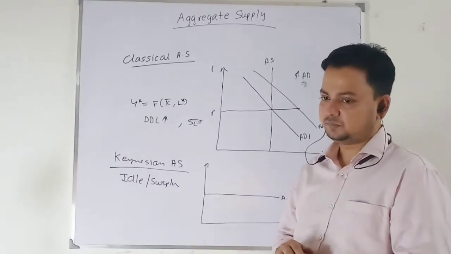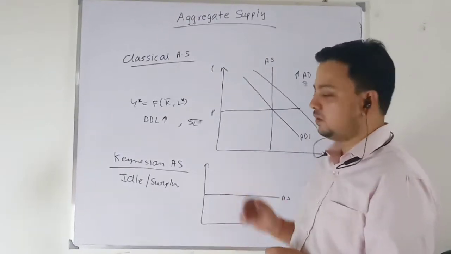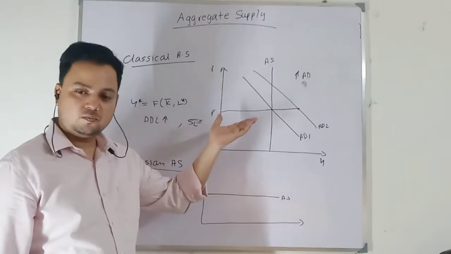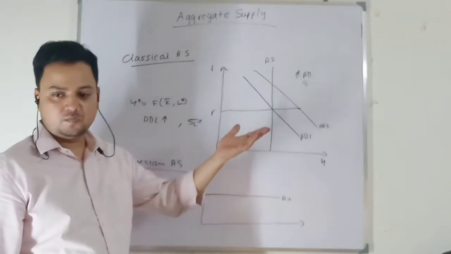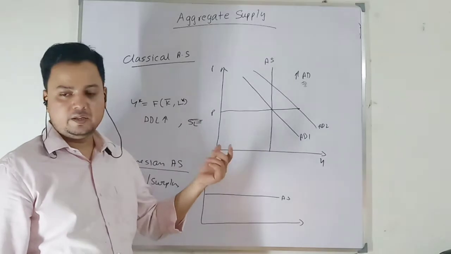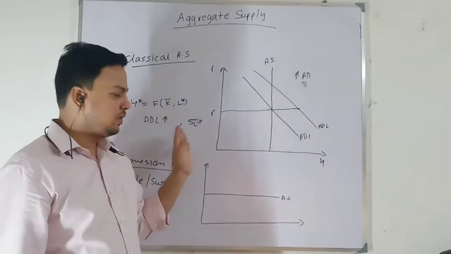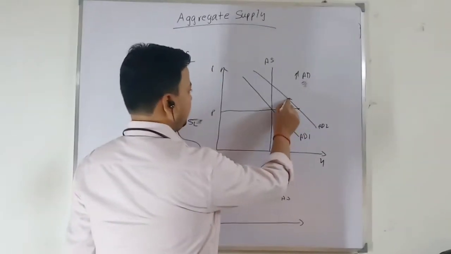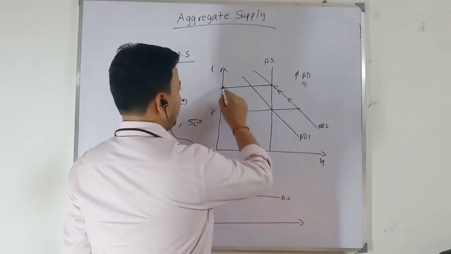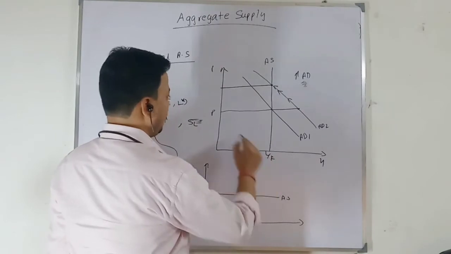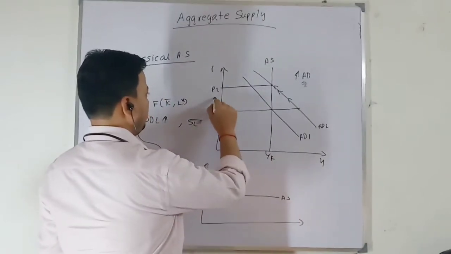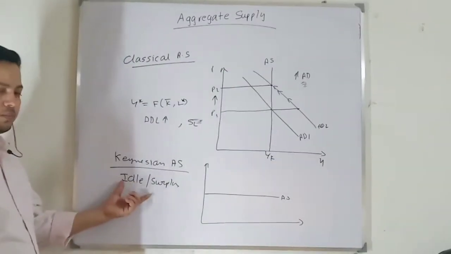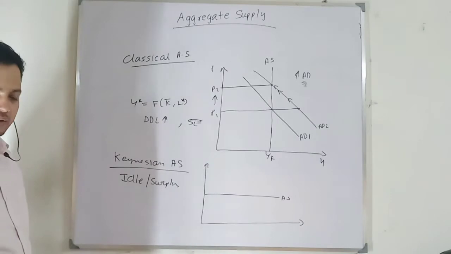Workers will observe this aspect, that demand for the product is increasing. That means price is going to go up. Our nominal wage is going to go up, so there will not be any change in real wage. So they will not offer more work. So what will happen with the increase in wage? Price will also increase, and a new equilibrium will be achieved at the same full employment output and a higher price level, from P1 to P2.